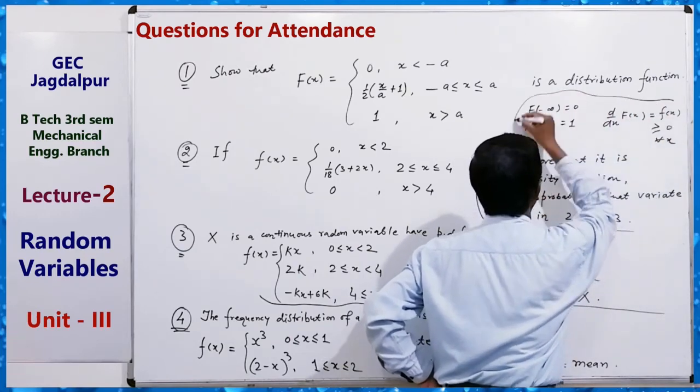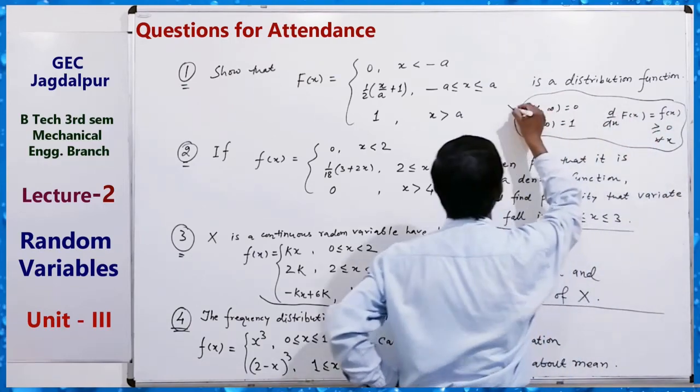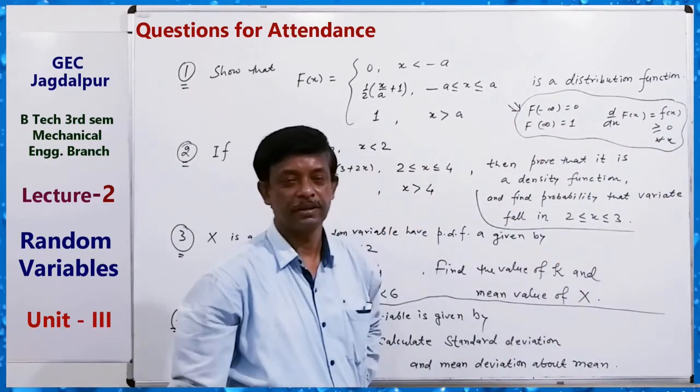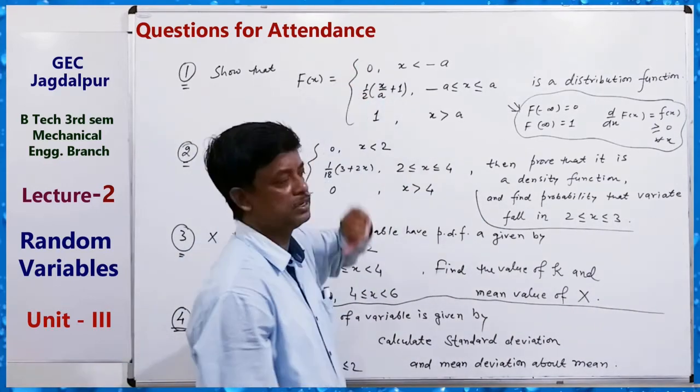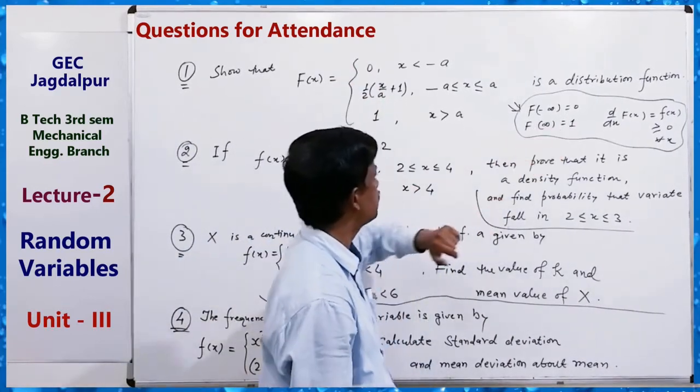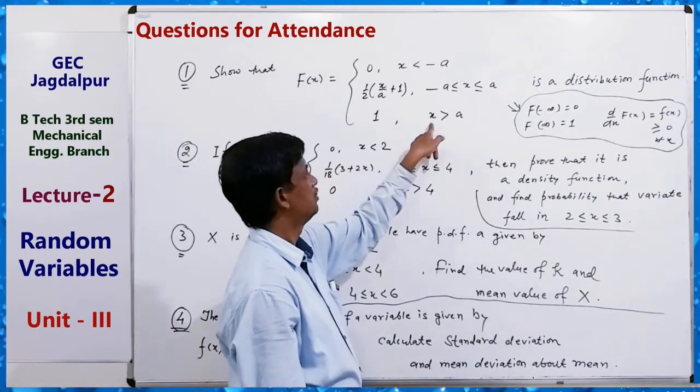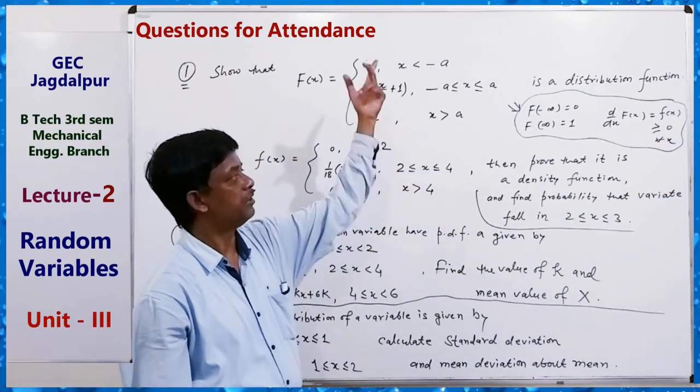We just have to show this for this question. F of minus infinity equals 0, it is clear from the definition. F of plus infinity equals 1.